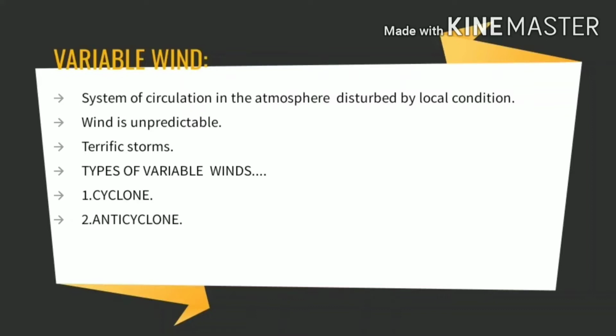And the third point, it's written terrific storm. This wind often assumes the form of a terrific storm, and its direction, shape and extent, the scope of this wind, are very uncertain. From which direction it is blowing cannot be decided.